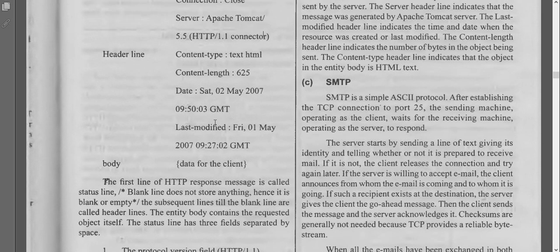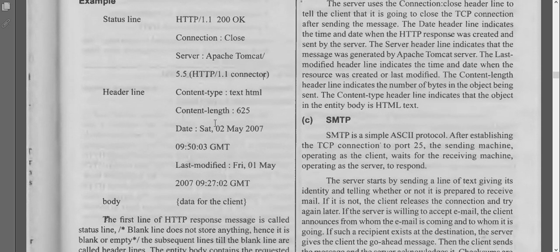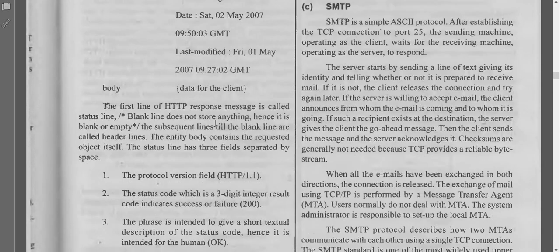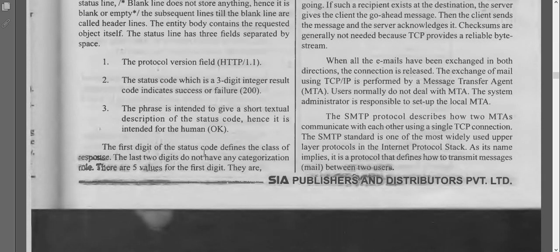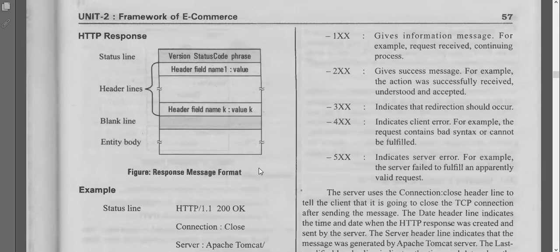The first digit of the status code, for example HTTP/1.1 200. The first digit of the status code defines the class of the response; the last two digits don't have any categorization. There are 5 values for the first digit. 1xx gives an information message, for example request received, continuing process. 2xx gives a success message. 3xx indicates redirection, 4xx indicates client error, 5xx indicates server error.